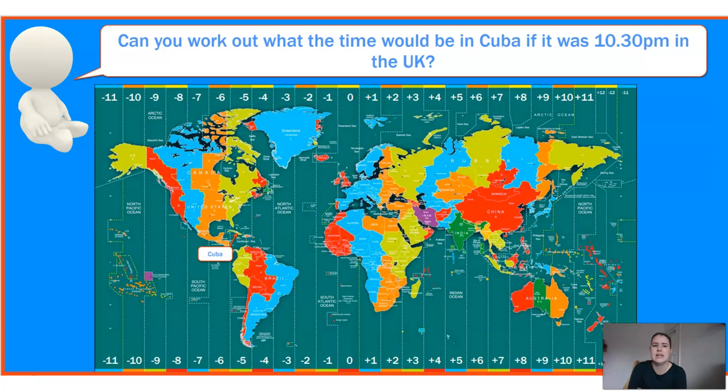Right, pause the video again. Can you work out what time it is in Cuba if it's 10:30 p.m. in the UK? Now, Cuba comes under all of these lime, orangey, yellow, green ones here, which is GMT -5. Pause the video and have a go.